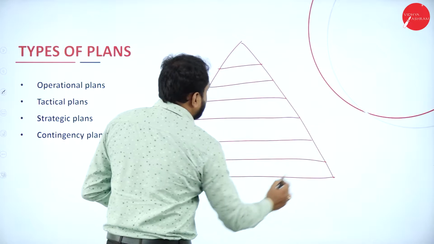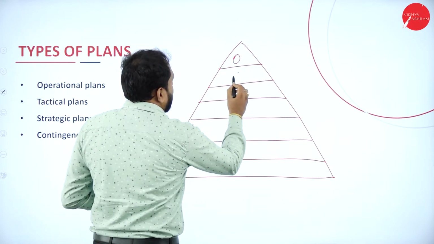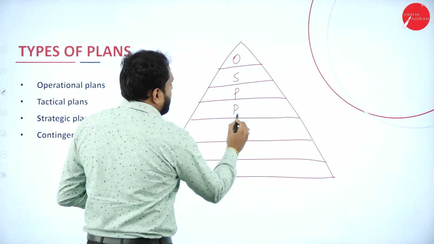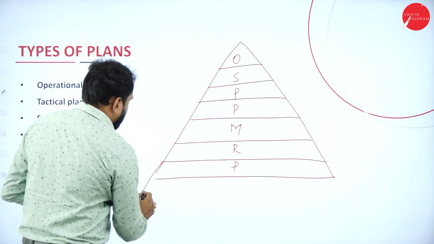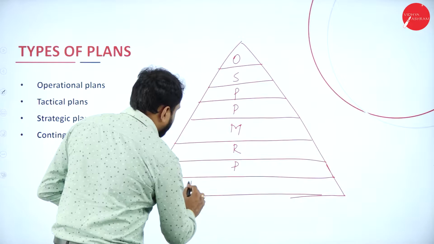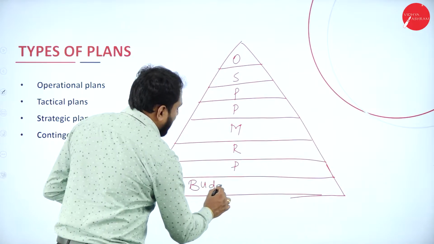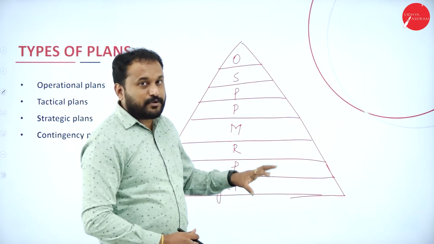Now say if you have written like this, just go with that concept called OSPPMRP, and the last one here we'll go with is B for budget. So any plan without budget is not going to happen. That is what you are supposed to know.